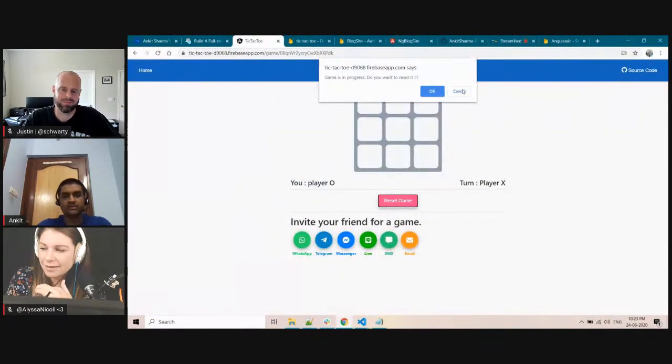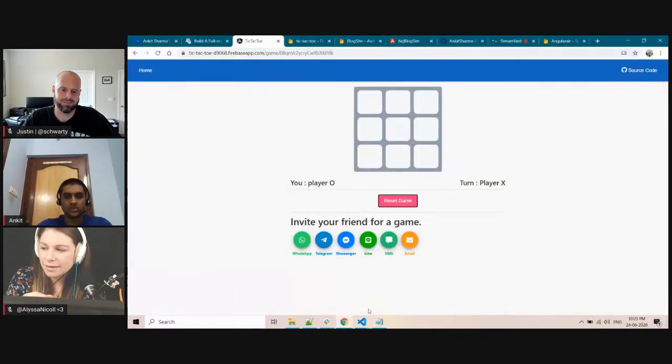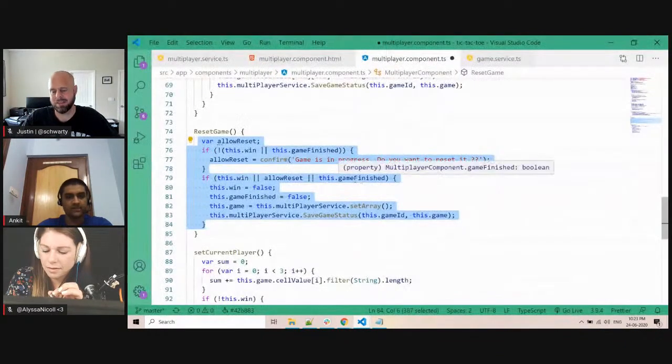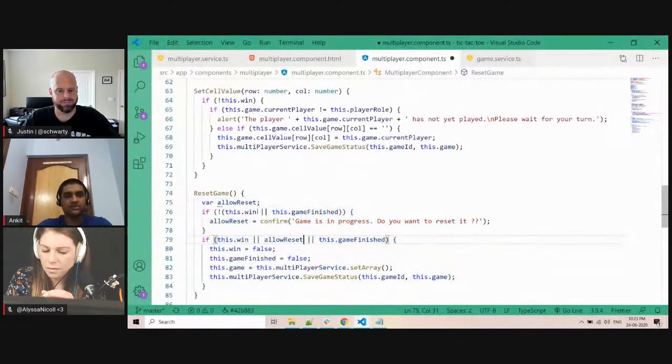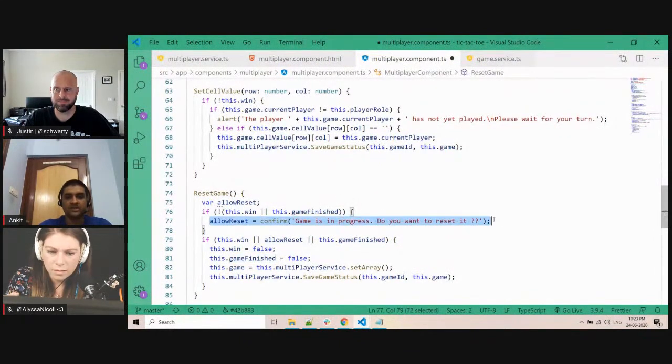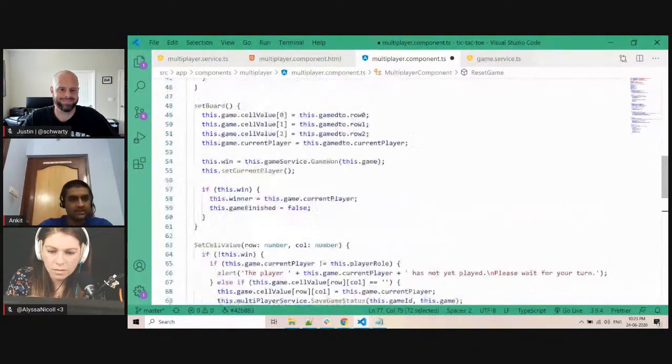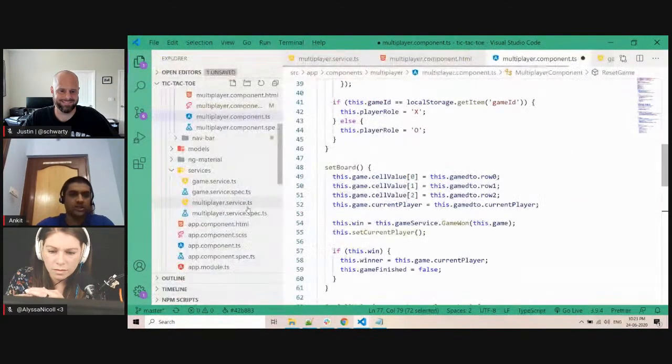So if you click on reset game, everything will be reset to the initial state of the game. And if there is no win and the game has not finished, it will show you a pop-up that the game has not finished. Do you want to reset it? And then I will show you the HTML.